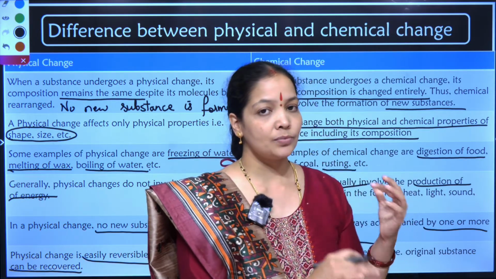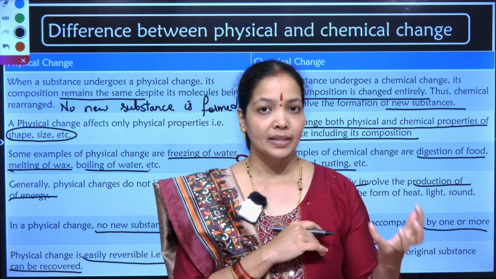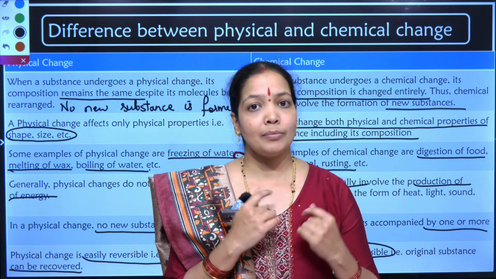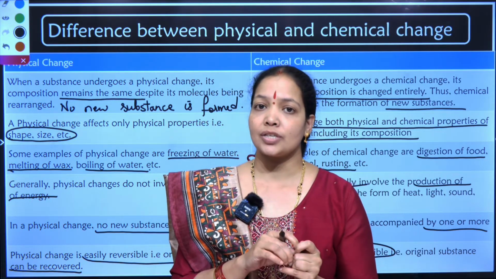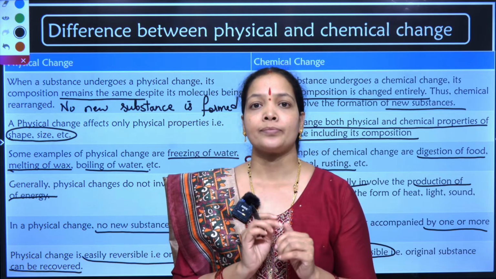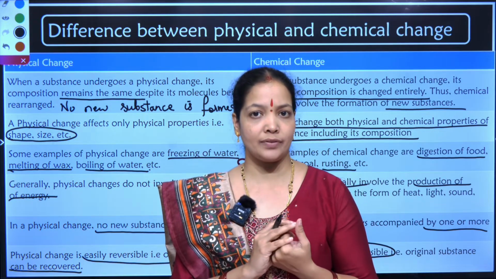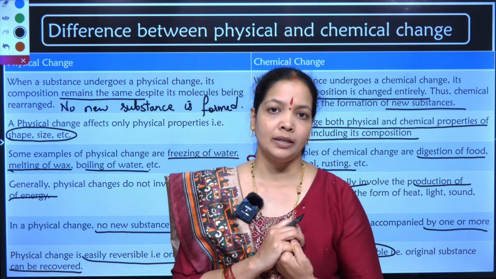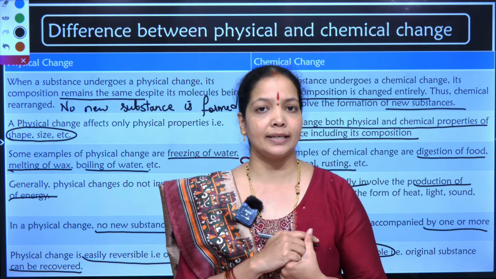In chemical change, we will be analyzing the byproducts that are formed, as well as whether heat is released or not. Keeping in mind the examples that I have told, analyze chemical and physical change clearly. You also have it in your NCERT textbook. In the first page itself you have it. Just have a quick look at it so that it will help you out. Because NCERT is important for us to study and analyze.